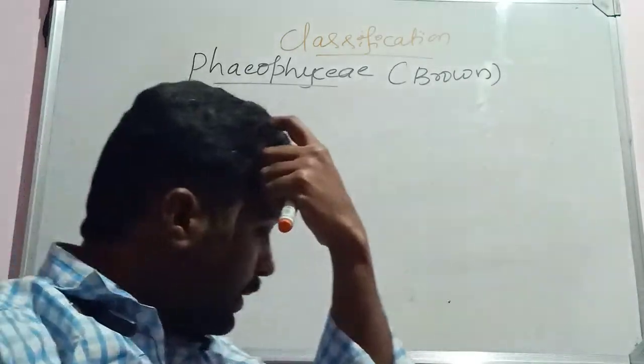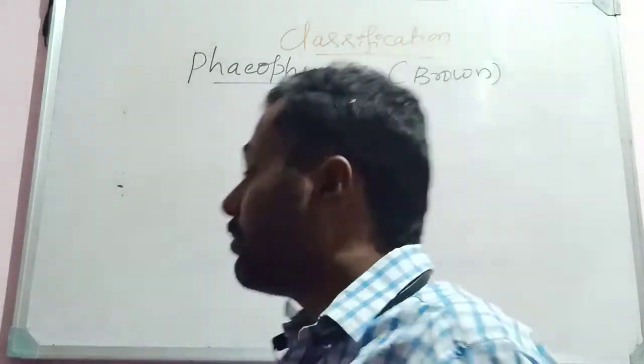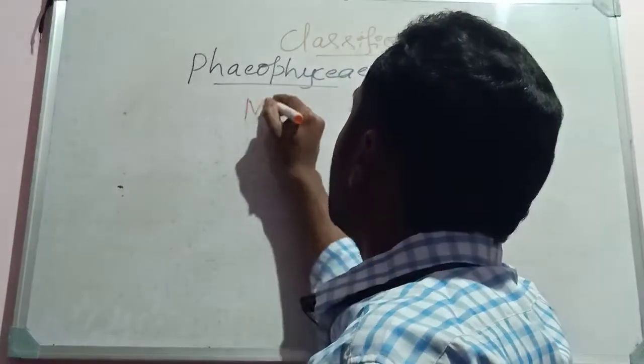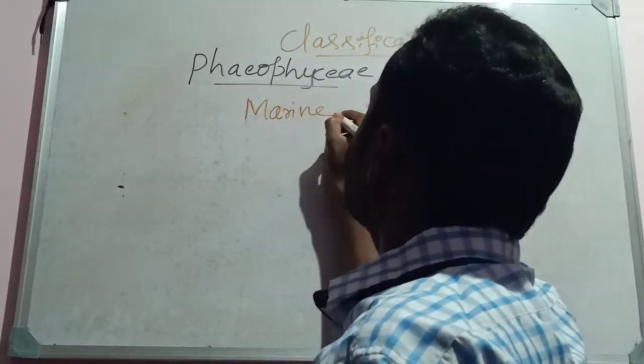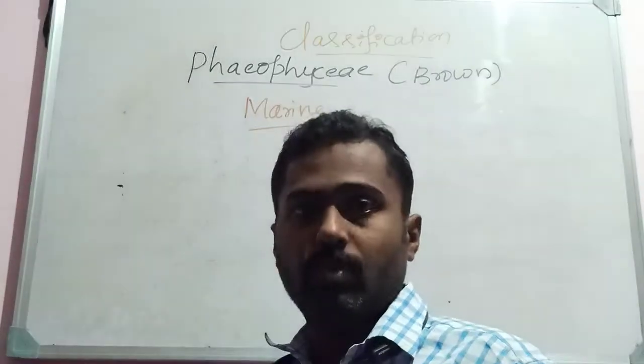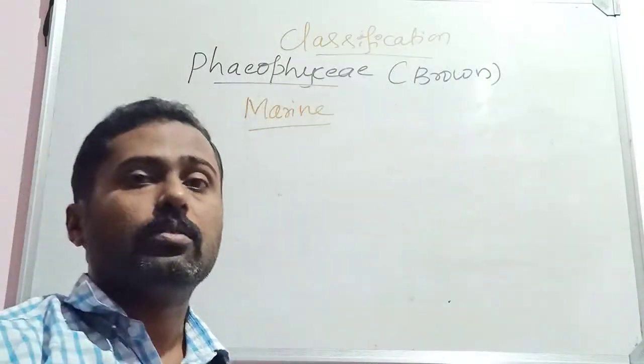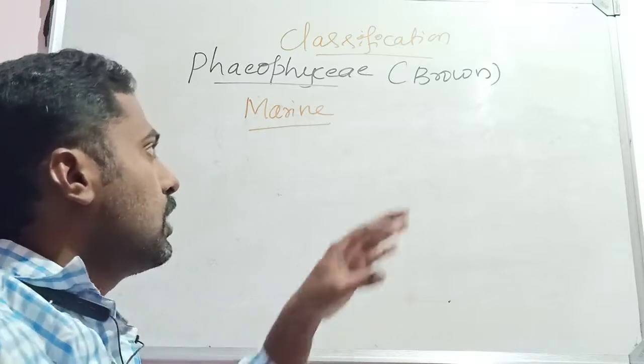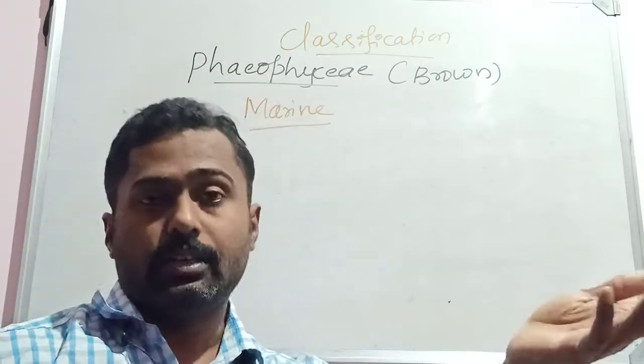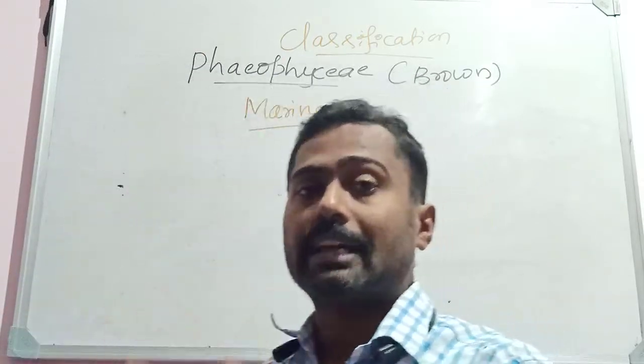These members are exclusively marine forms. Unicellular forms are very few, or there are no unicellular forms in brown algae.